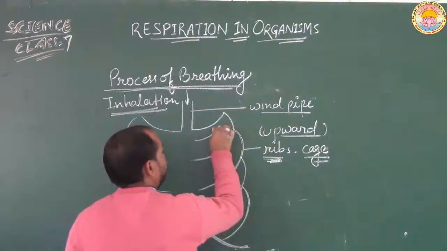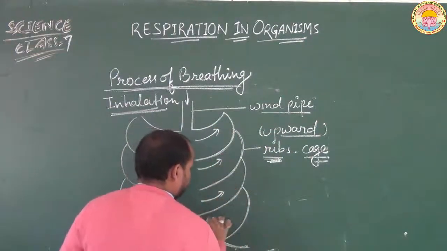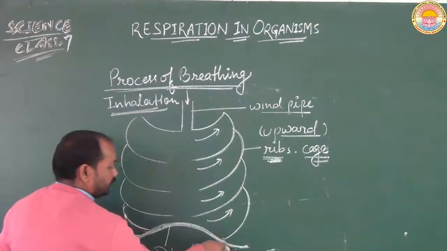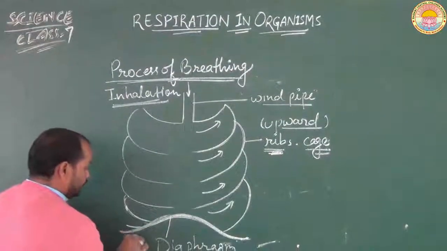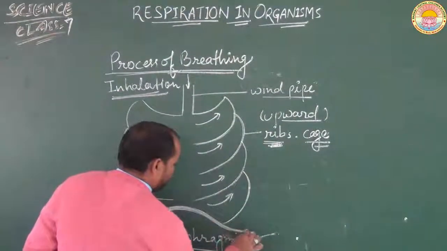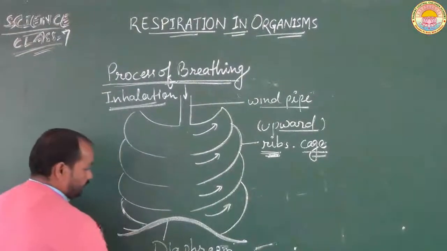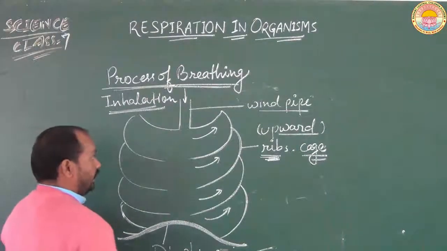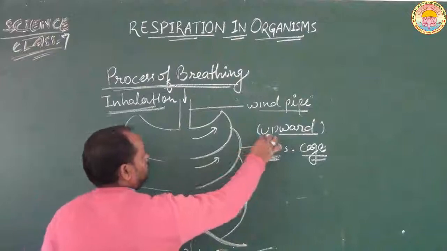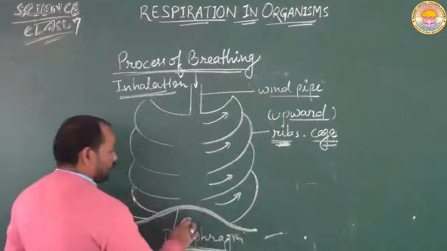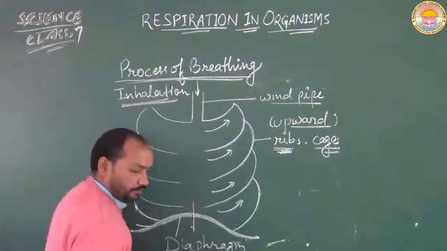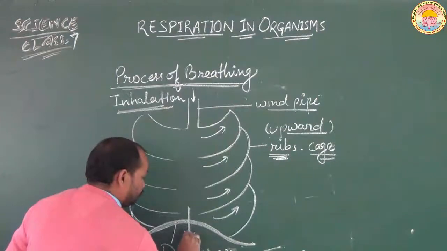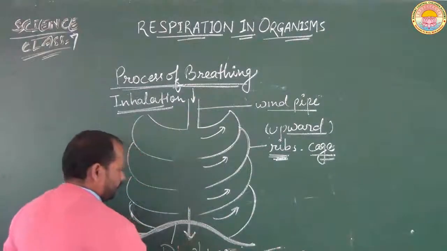While the diaphragm is a muscular flat structure present at the base of the chest cavity, and it is made from muscle cells. At the time of inhalation, the ribs start to move upward while the diaphragm starts to move downward.